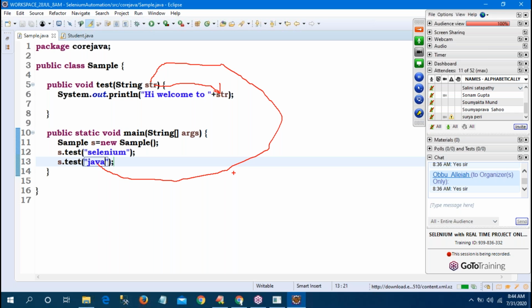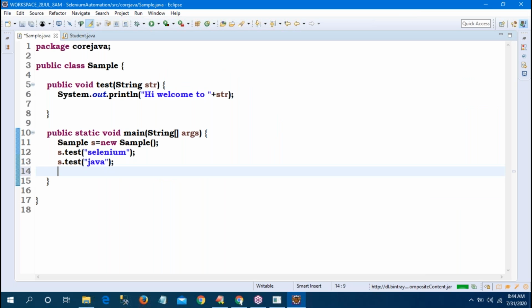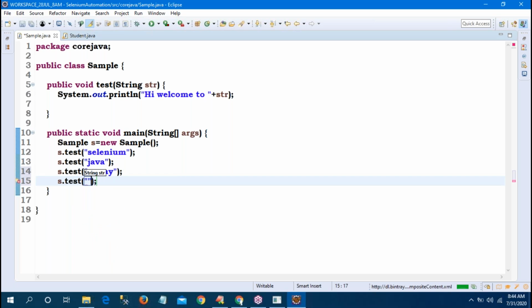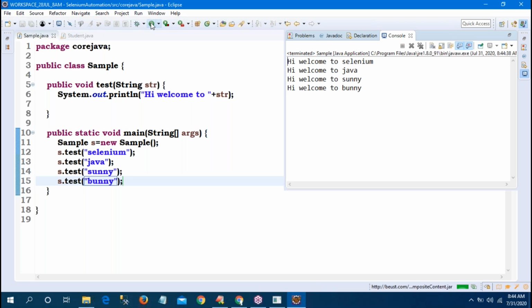Sir, clear? So from the main method to the method I am passing a value. Instead of writing it 5 times, you can just call it every time and change your value. s.test, I want to give Sunny. s.test, I will give Bunny. Now run this. I will get the same output.